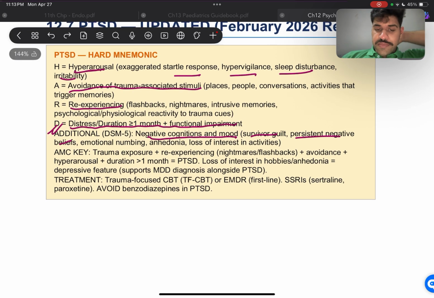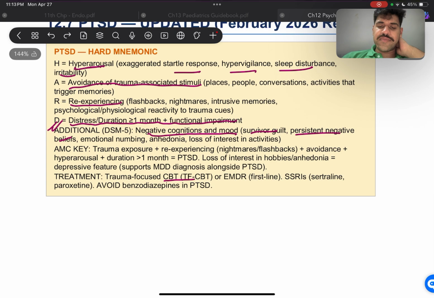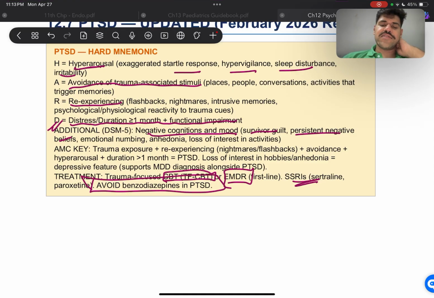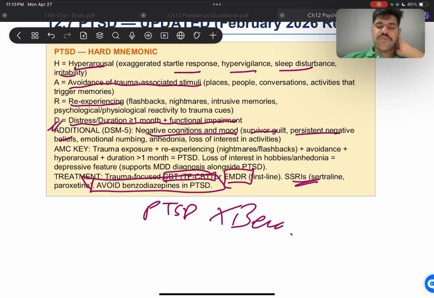Then the treatment for that is going to be trauma-focused CBT, which is TF-CBT, or EMDR, and SSRIs can be used, but we always avoid benzodiazepines in PTSD. So PTSD, we don't give Ben. All right, no PTSD for Ben.